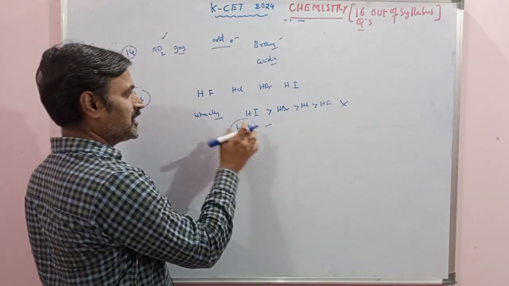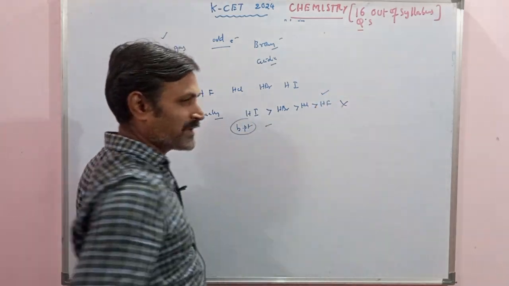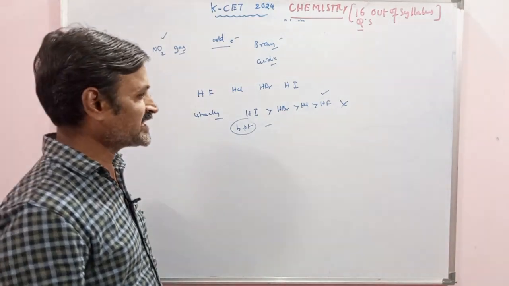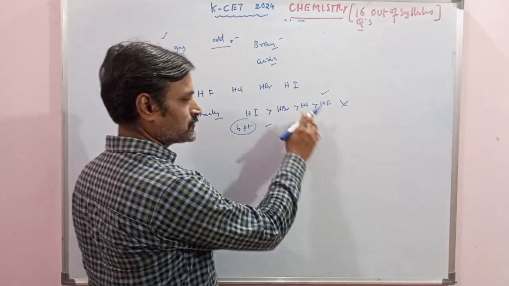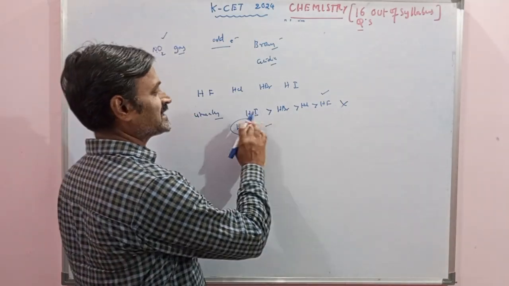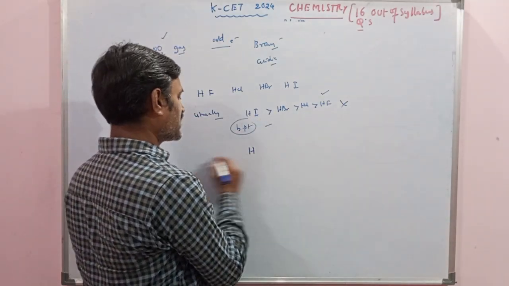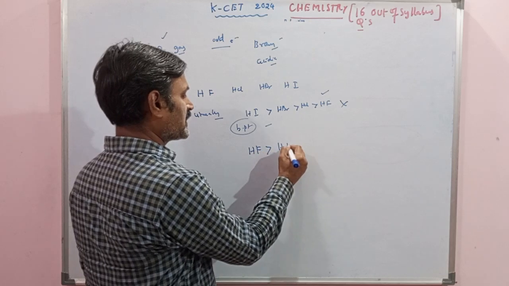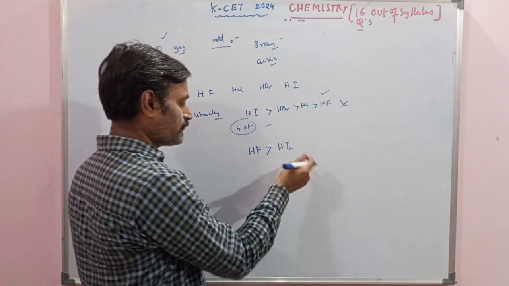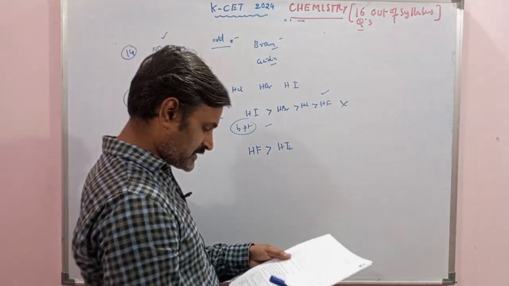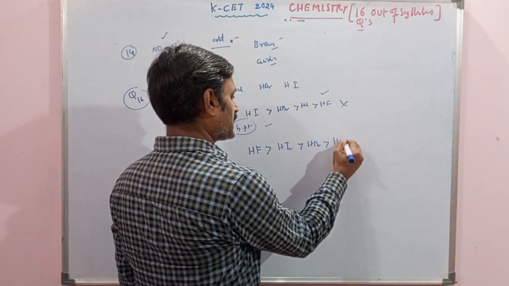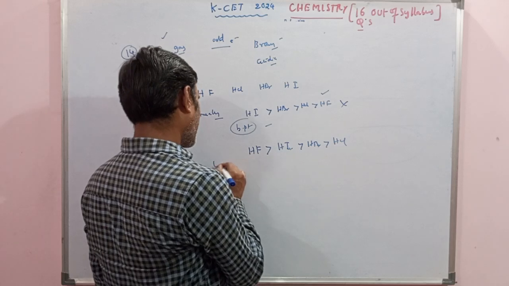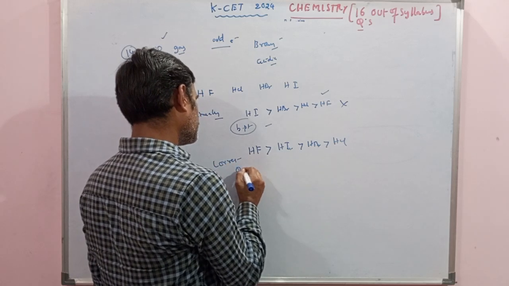Why? Because here we have a striking aspect, a peculiar chemical bond existing between hydrogen fluoride molecules, which makes hydrogen fluoride exhibit the highest boiling point in the list. So it becomes HF greater than HI greater than HBr greater than HCl. This is the correct boiling point order.